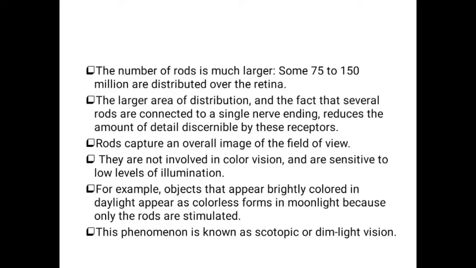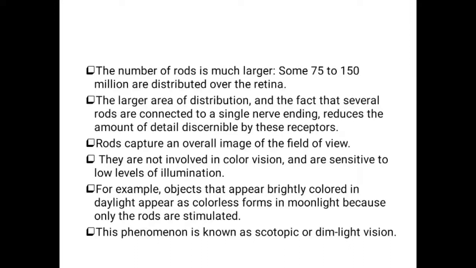As we already know, cones mainly give the fine details of the object, but the rods reduce the amount of detail. In cones, one cone is connected to one nerve ending, but here all the rods are connected to a single nerve ending. So the amount of detail of images is reduced in the rods, but they are distributed all over the retina other than the fovea. The rods capture an overall image of the field of view. They just give the outline of the object and don't give any fine details of the object.